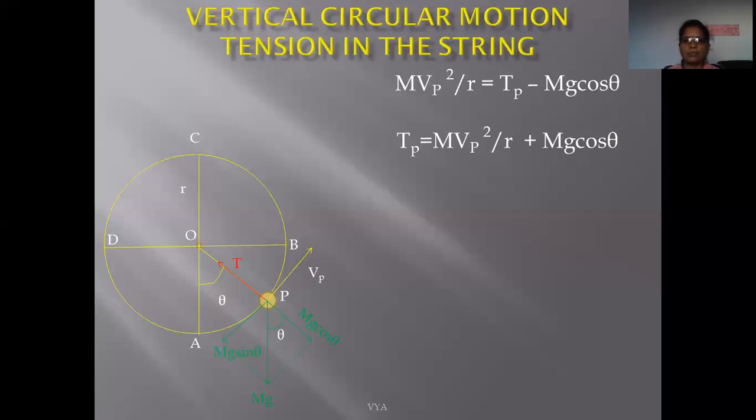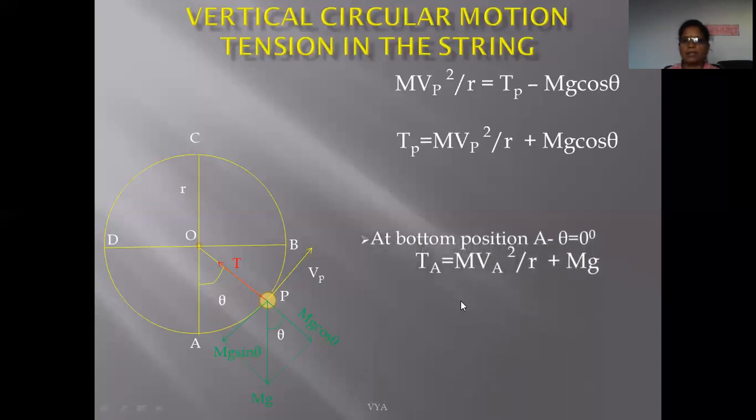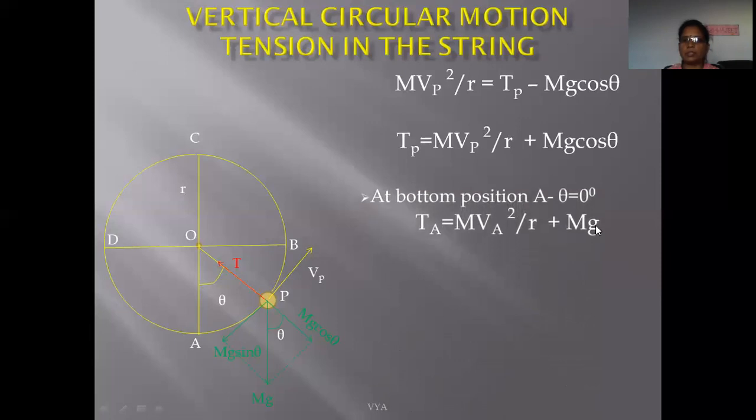When theta is equal to 0, the particle is at the lowest position or at the bottom position. So when this particle is at the bottom position, theta is equal to 0 degree, and cos 0 is equal to 1.